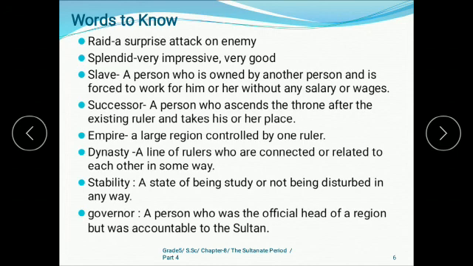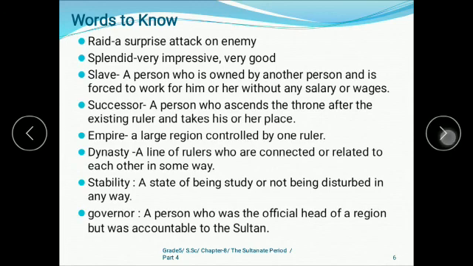Then stability, a state of being steady or not being disturbed in any way. Then we have governor, a person who was the official head of a region but was accountable to the sultan. Okay, so who was the governor? A person who was official head of that particular empire or region, and he was accountable. Accountable means answerable to the sultan. So whatever they had done, they have to give answer to the sultan. Okay, that was the governor.